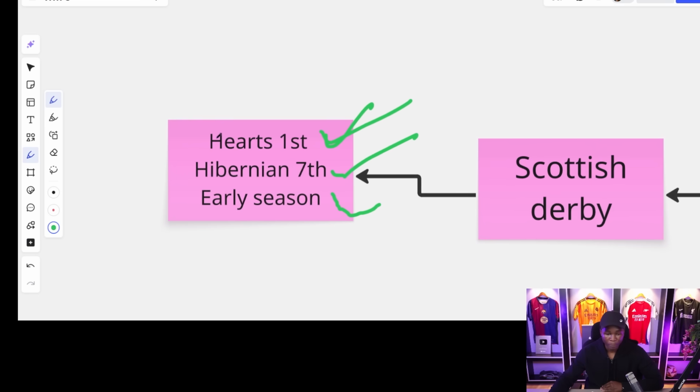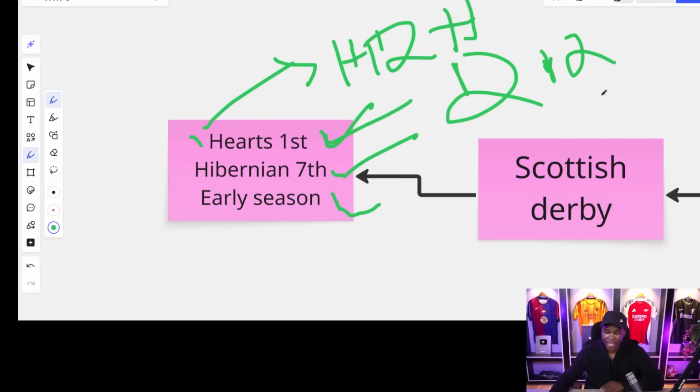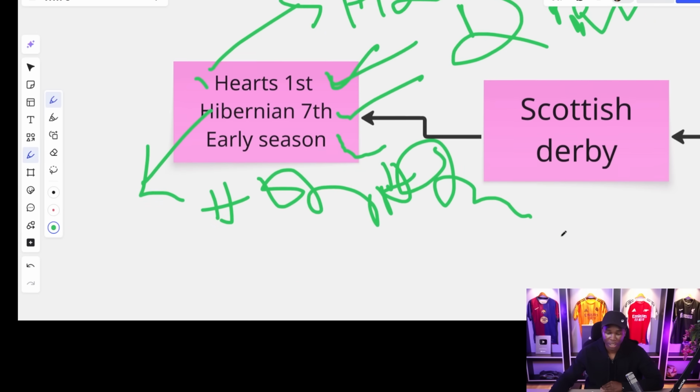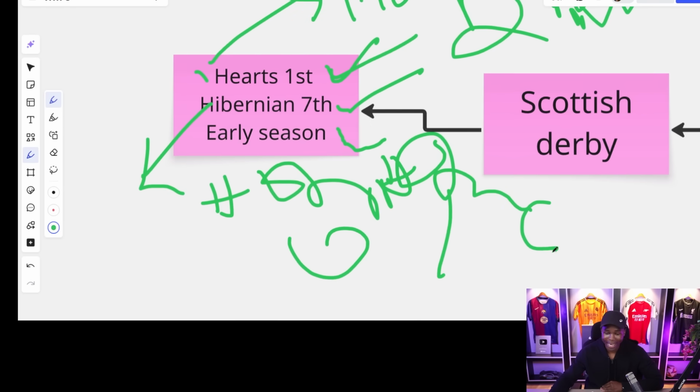A point whereby we have realized that Hearts, in the head-to-head records, they never performed quite well, but their recent results coming into this game has been motivating. What about Hibernian? Hibernian, they rely on head-to-head results. That might be their motivation, but they have 0 wins in their last 5 matches. They have 4 losses. They have 1 draw, all right? So that is the kind of match we are having.